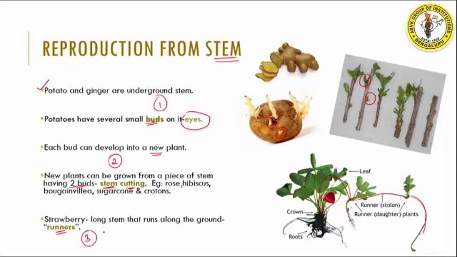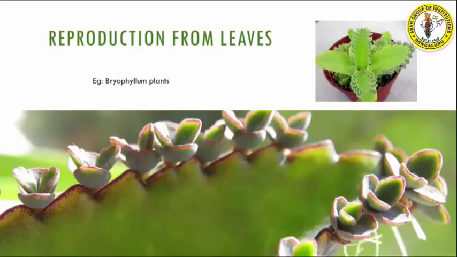Okay, let's move on to the next method of reproduction, from leaves. Now, when you take leaves, for example, we will take the example of the plant called bryophyllum. Now, bryophyllum plant has a very thick leaf. You can see here, right? This is a very thick leaf, and on the edges of the leaves, it has very tiny plantlets, or very tiny new plants that grow from them. These are called buds. Okay, these small plants that you see on the edges of the leaf are nothing but buds.